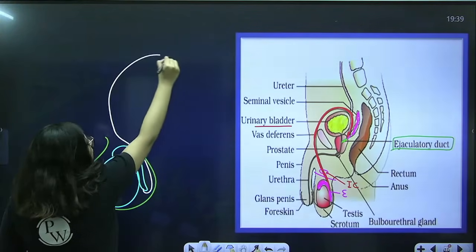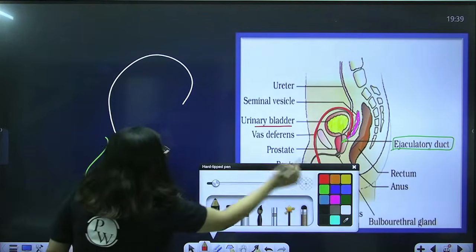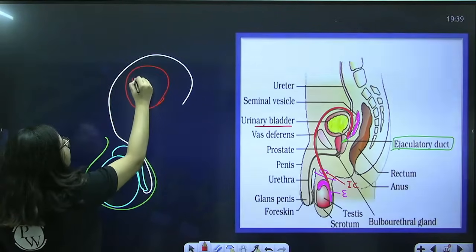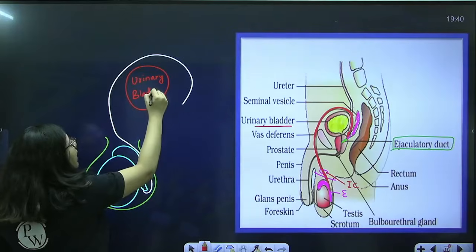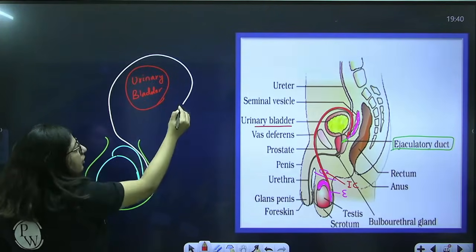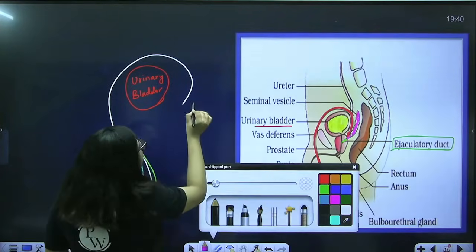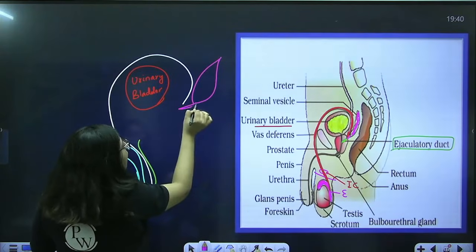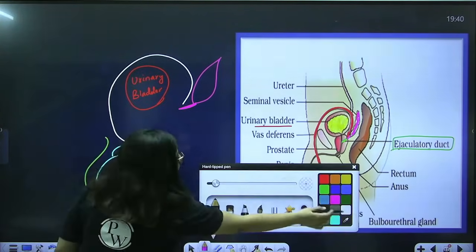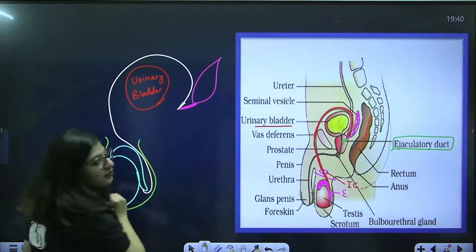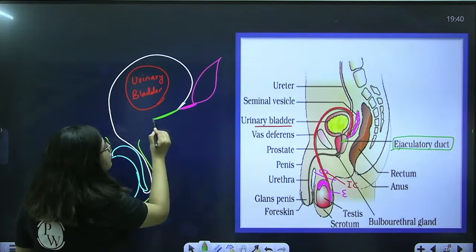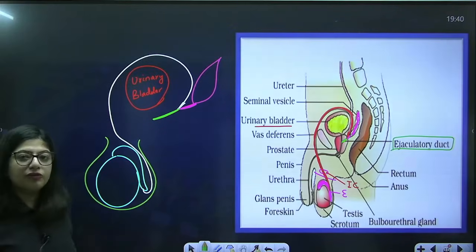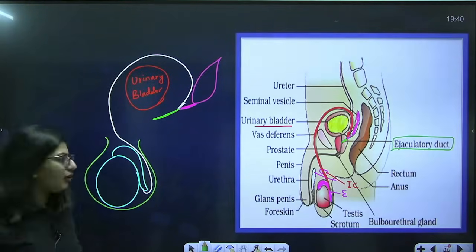This will loop over the urinary bladder. If this is your urinary bladder, the vas deferens will loop over it, and now it will meet with the duct of seminal vesicle. Both will together form a common ejaculatory duct.